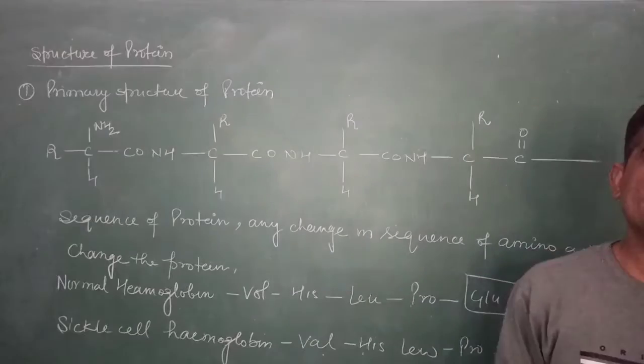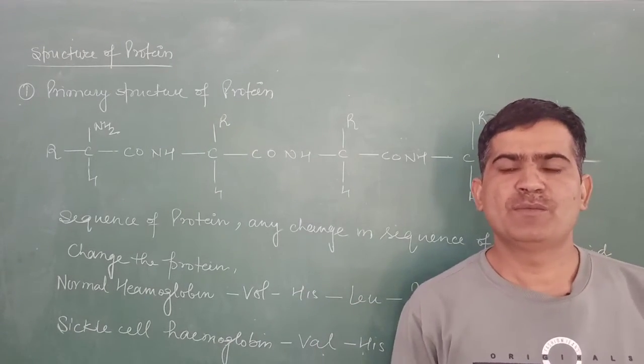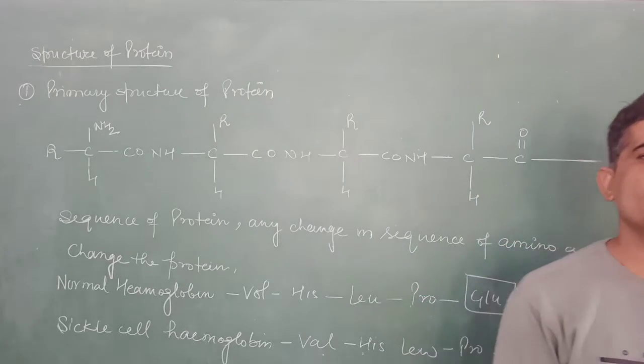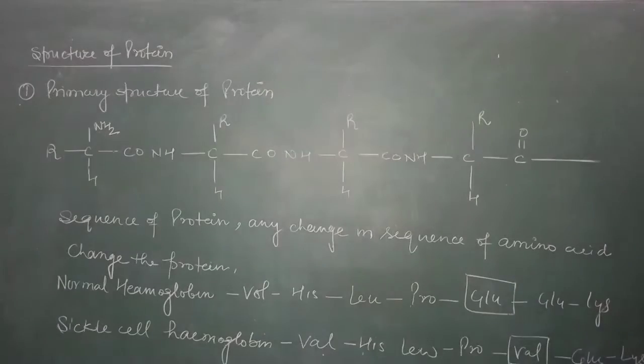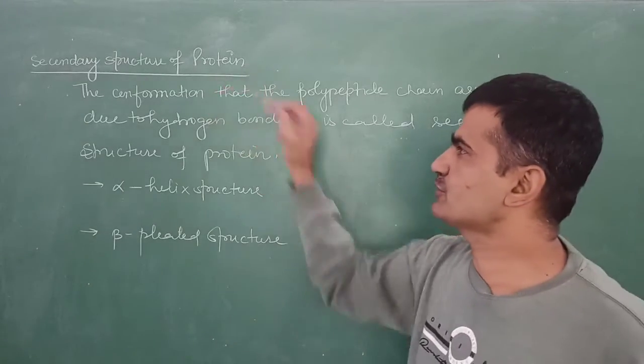In the primary structure of proteins, the amino acids are joined together by peptide linkages in the form of long chains, and this is known as a primary protein structure. Now the second type is the secondary structure of the protein.